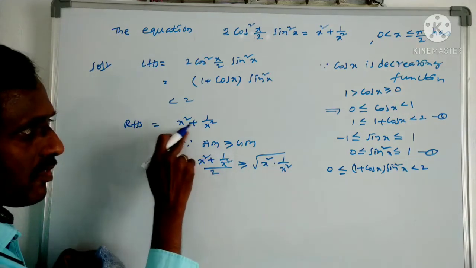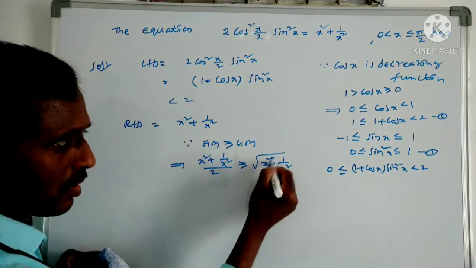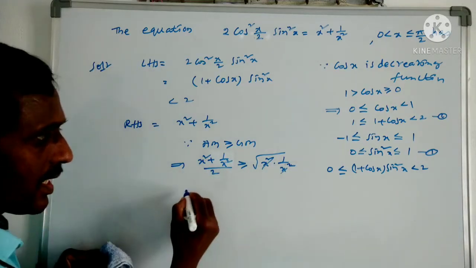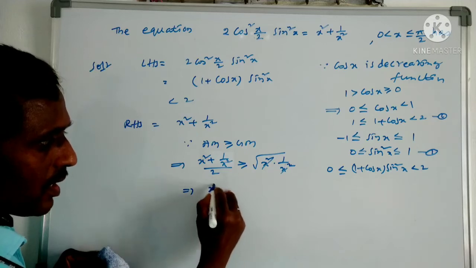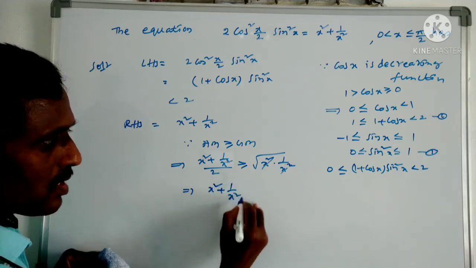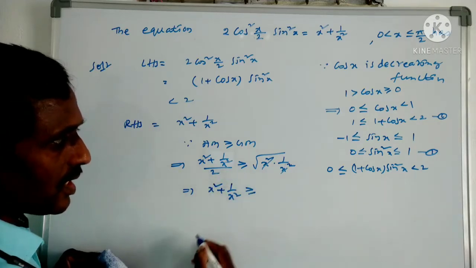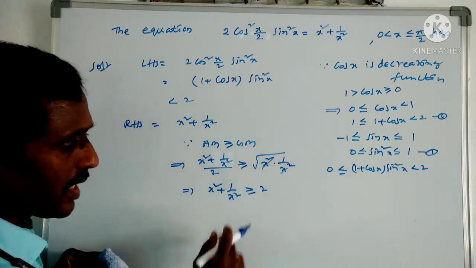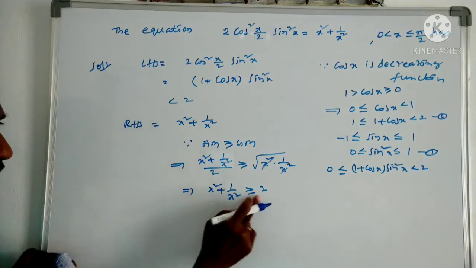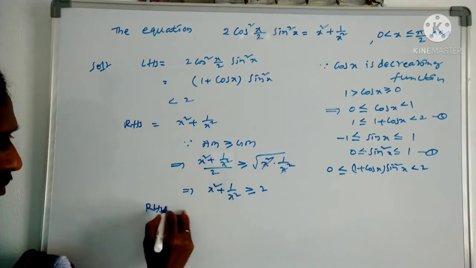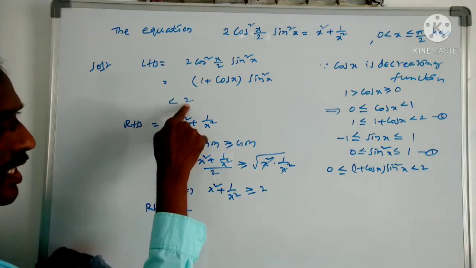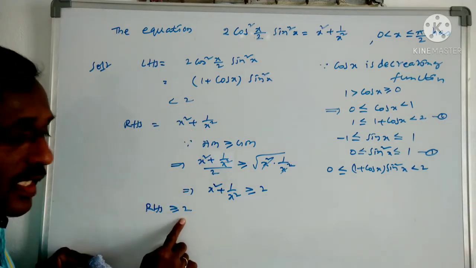So the two numbers are this one and that one. The x square gets cancelled. Now what remains? x square plus 1 by x square is greater than or equal to 2 times root 1, and root 1 is 1 only. Now what is the result for the RHS? The RHS is greater than or equal to 2, while the LHS is less than 2.